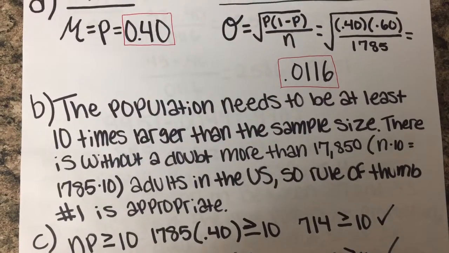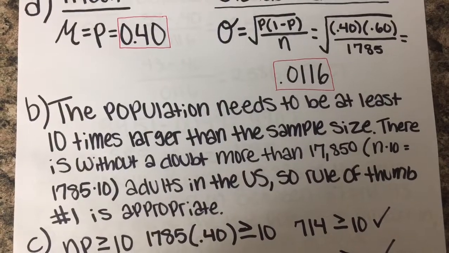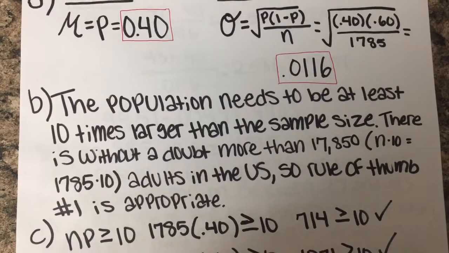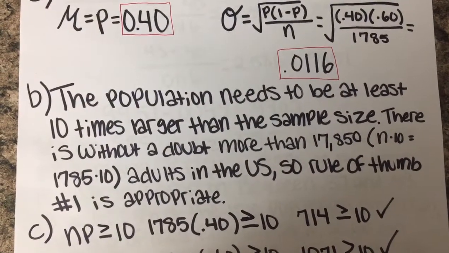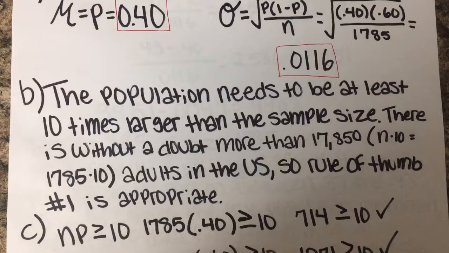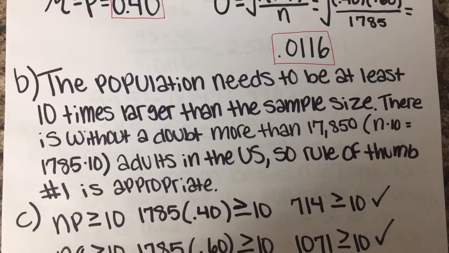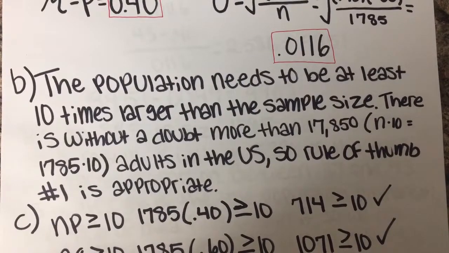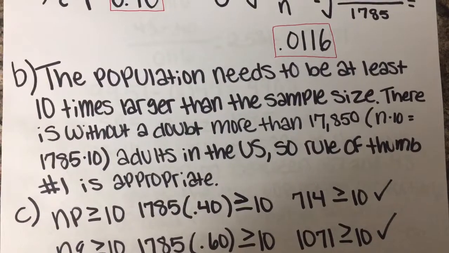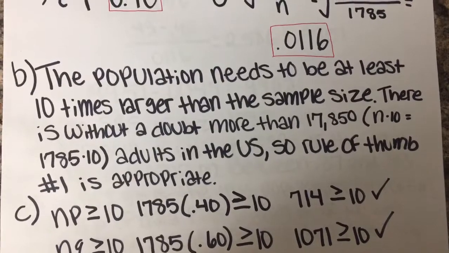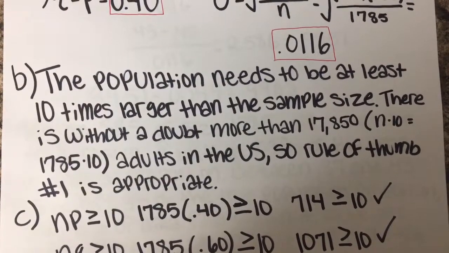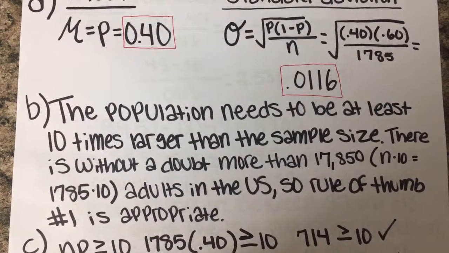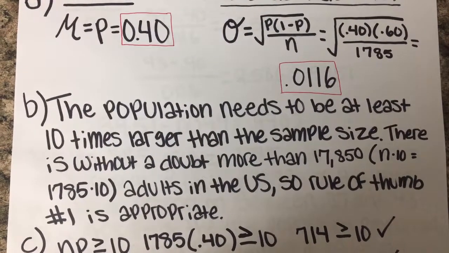Part B asks to explain why you can use the formula for the standard deviation of p-hat in this setting, aka rule of thumb number 1. And that rule of thumb is that the population needs to be at least 10 times larger than the sample size. And we can definitely say that there are more than 17,850 adults within the US, so rule of thumb number 1 is appropriate. So we can use that formula of the standard deviation in this equation.